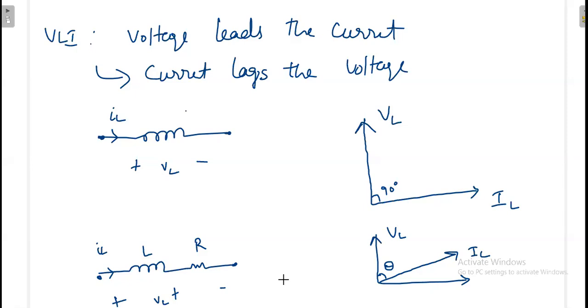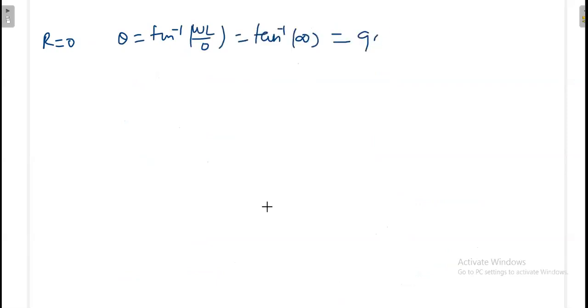Again, there are some formulas. The theta is precisely measured by tan inverse of omega L divided by R. If your R is 0, from this formula, what is the meaning of that? Theta is equal to tan inverse of omega L divided by 0, that is tan inverse of infinity. That's why theta is 90 degrees. When there is no series resistance, the voltage and current in the inductor will be like this only, because that will produce 90 degrees.